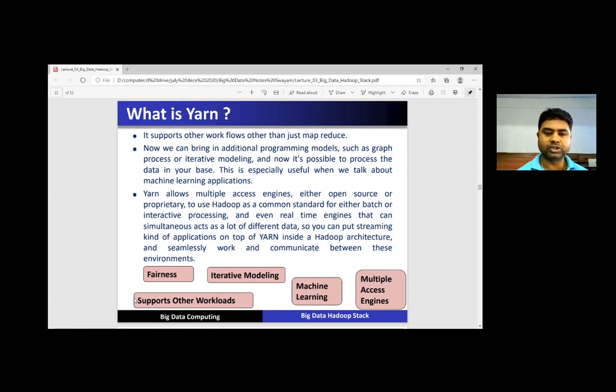So you can put streaming kinds of applications on top of, inside a Hadoop architecture and seamlessly work and communicate between these environments. So there are some keywords like fairness, iterative modeling, support for other workloads, machine learning, multiple access engines.